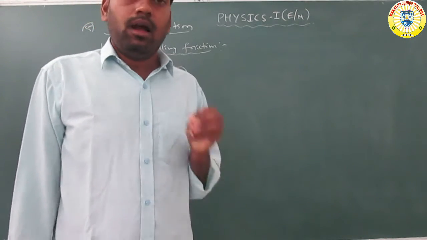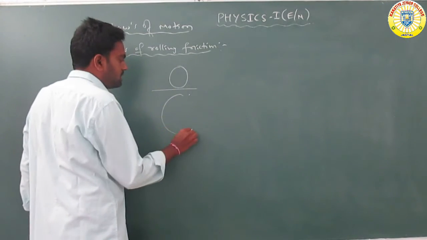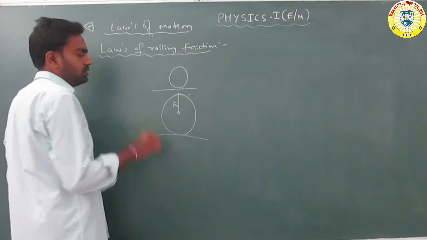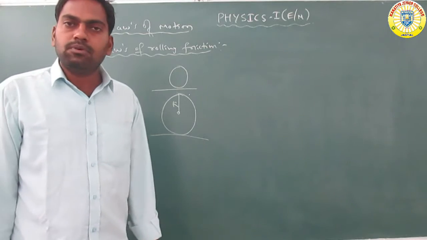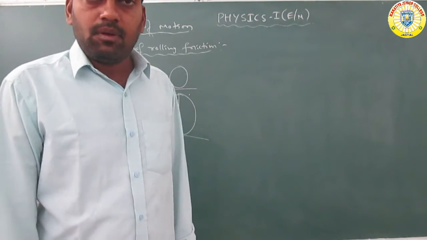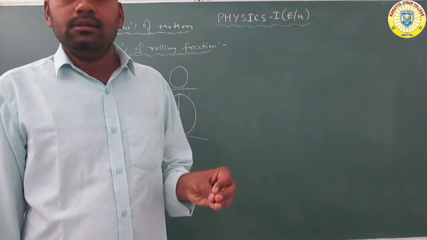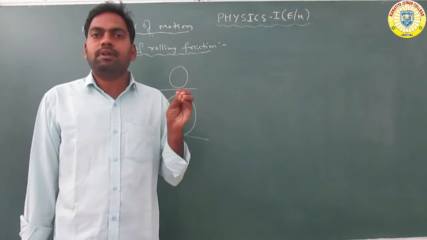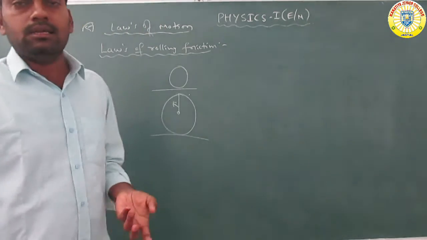The next one is the large radius of the body. For a body with a large radius in contact with the surface, the rolling frictional force is very small.